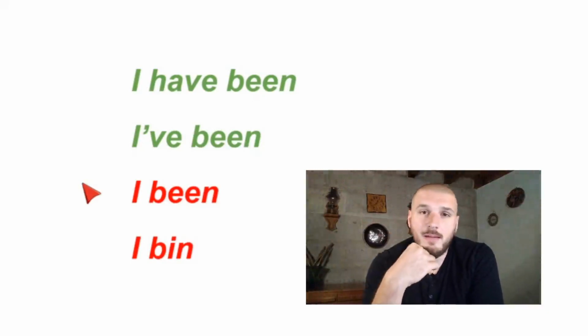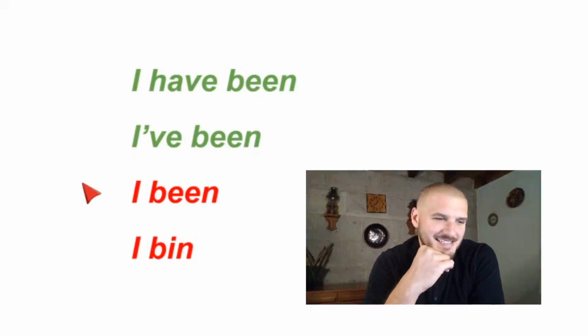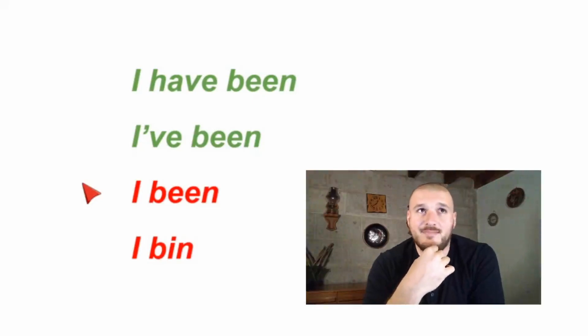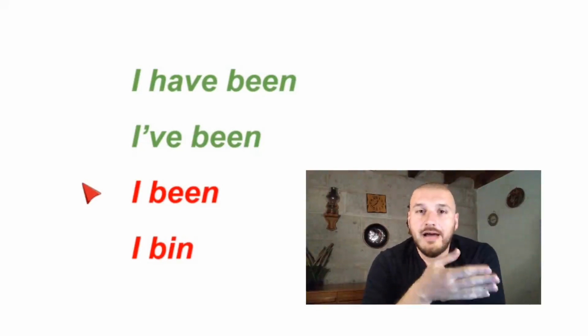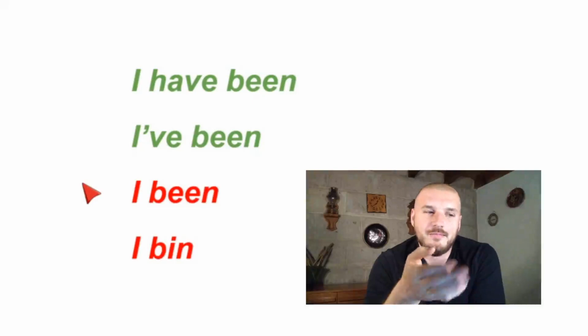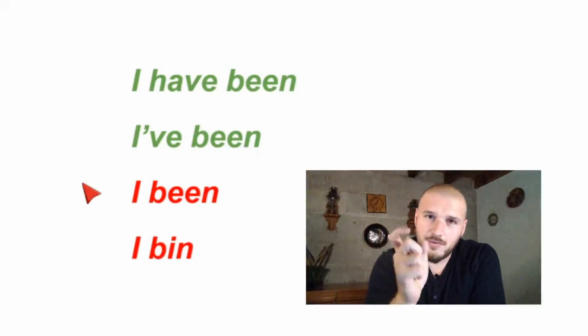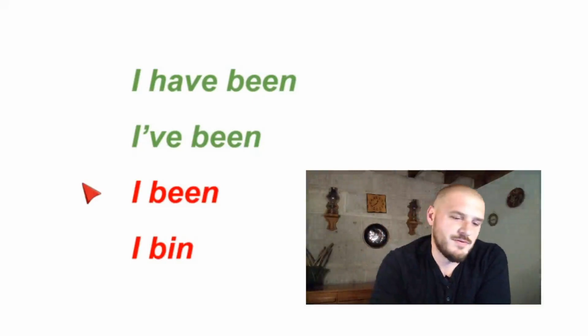So somebody might say, I've been to New York 3 times. So somebody from the United States, from Alabama, might say, I've been to New York 3 times. I've been 3 times. What they're saying is, I have been. But in pronunciation, in the usage, it reduces down to I been or I been sometimes.